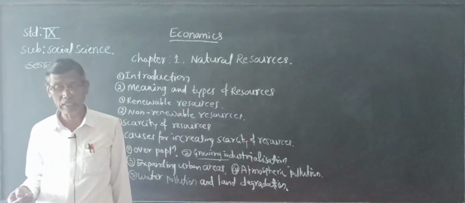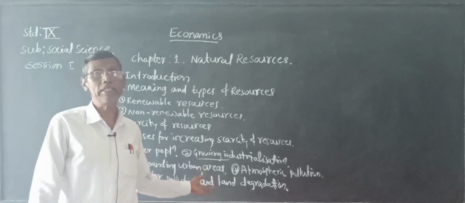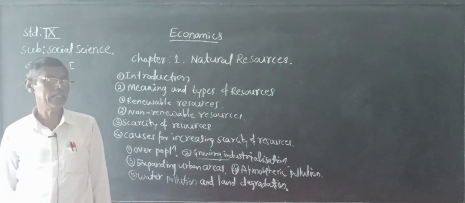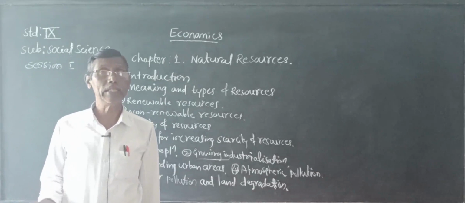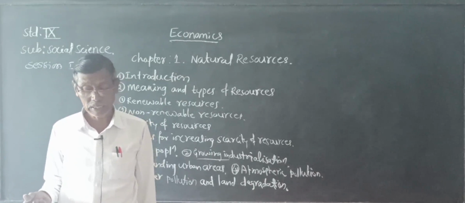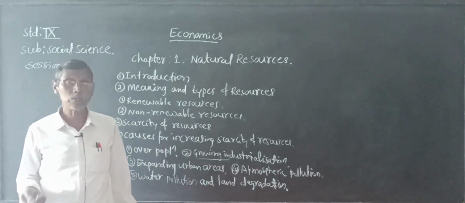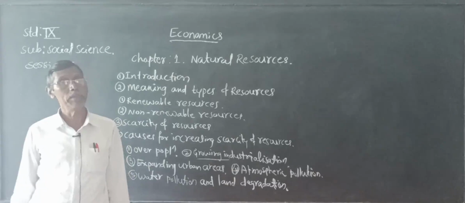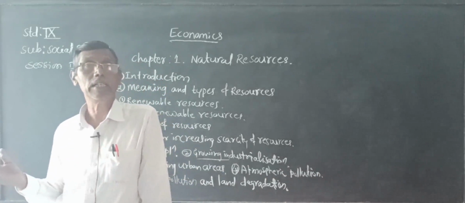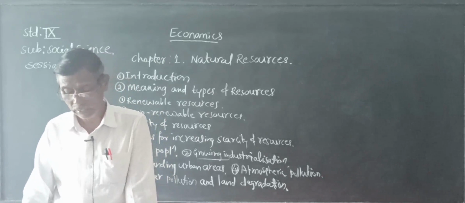Economic activities like production, exchange, consumption, utility: when these increase, they increase the scarcity of resources. Continuous use of resources also decreases their quantity and quality.